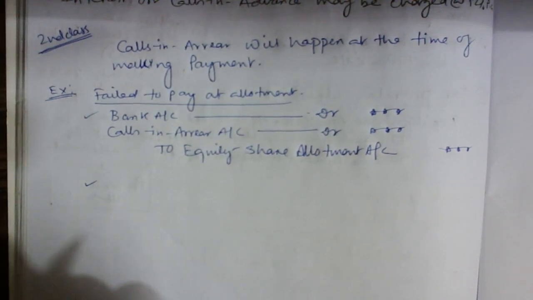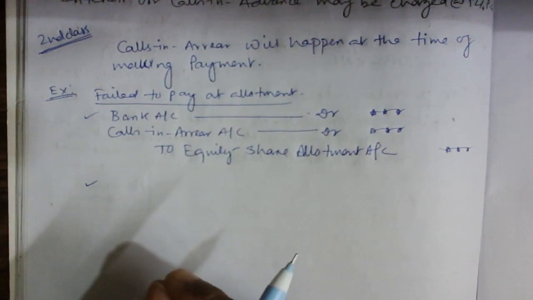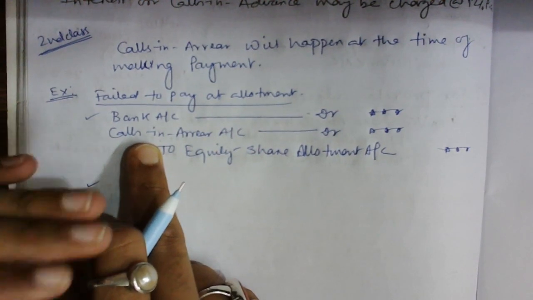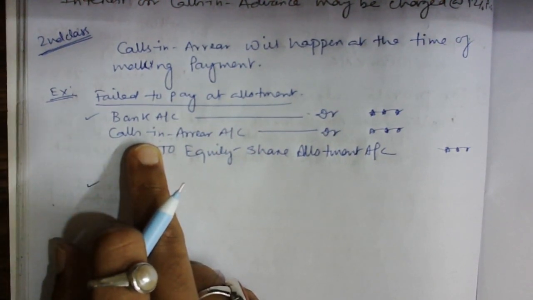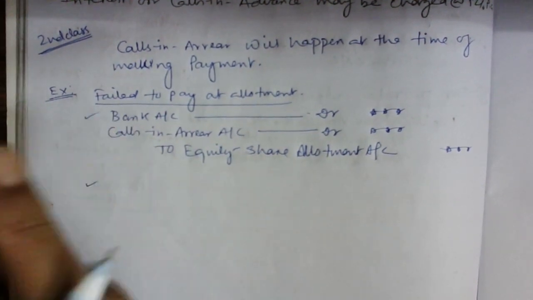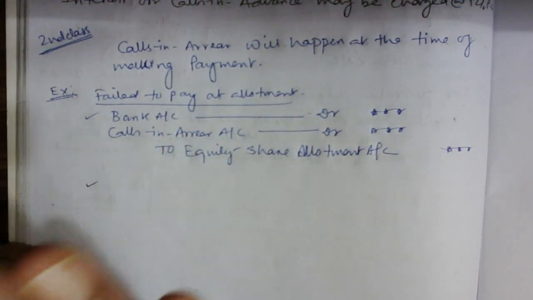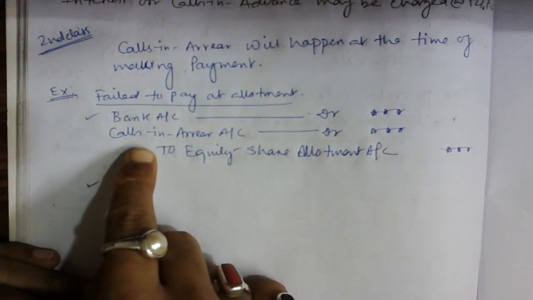With respect to the interest, see, as calls in arrear is basically based on the amount that the shareholder has not paid, which was already called. So when the company calls that you have to pay this much money and the shareholder is unable to pay, then we prepare these types of journals.